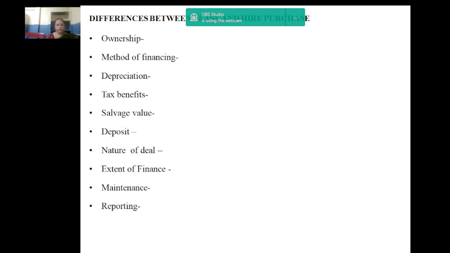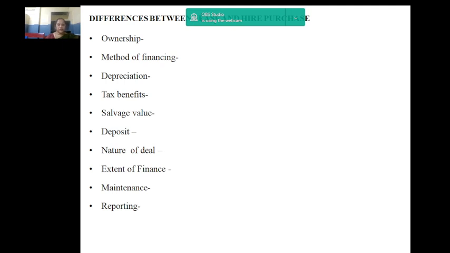Method of financing. Leasing is a method of financing business assets, whereas hire purchase is financing both business and non-business assets. Depreciation. In leasing, depreciation and investment allowances cannot be claimed by the lessee, whereas in hire purchase, depreciation can be claimed by the hirer.